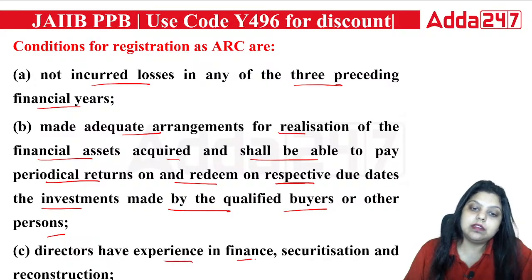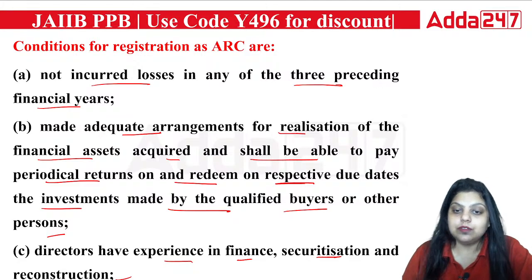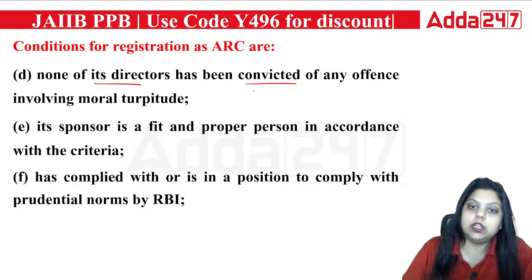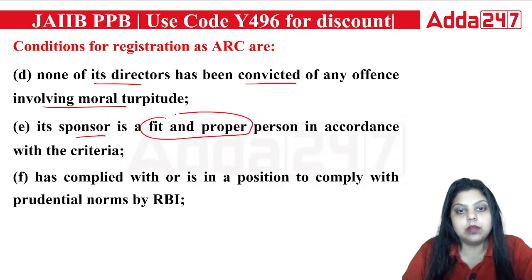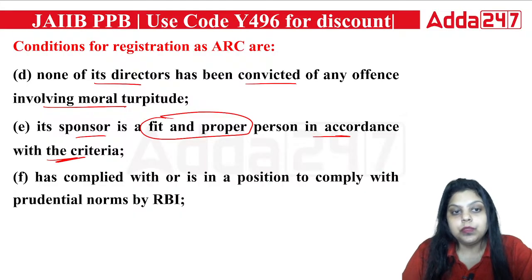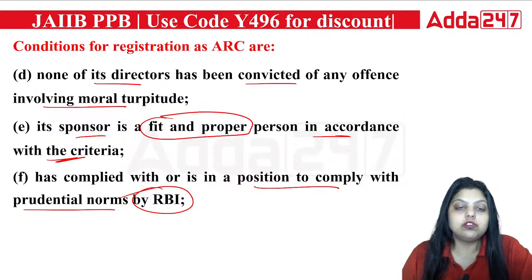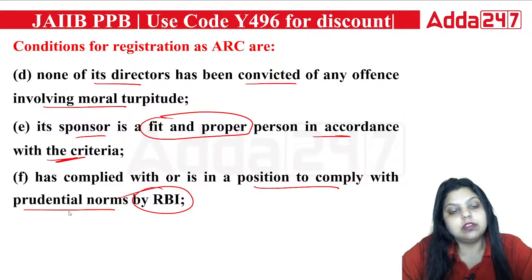Then directors should have experience in finance, securitization and reconstruction. The ARC can make a director a person who has experience in finance, securitization and reconstruction. Then none of its directors should have been convicted of any offense involving moral turpitude. Its sponsor should be a fit and proper person in accordance with the criteria. Also, it should have complied with, or be in a position to comply with, prudential norms set by RBI. These are the conditions that have to be followed by the ARC when registering as an asset reconstruction company.